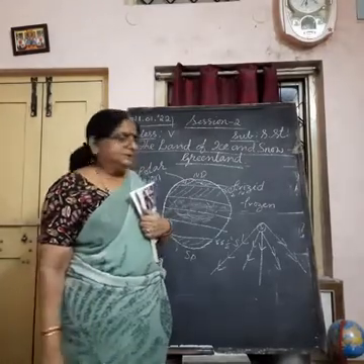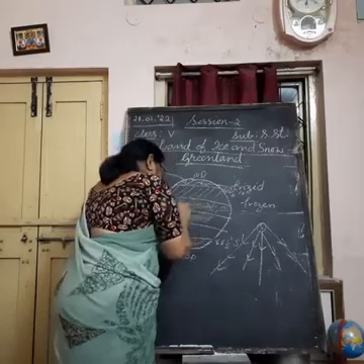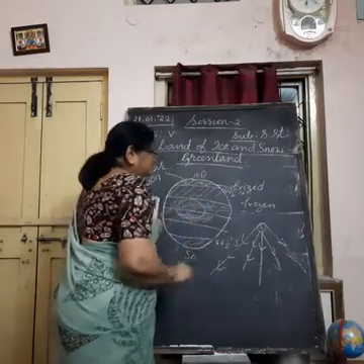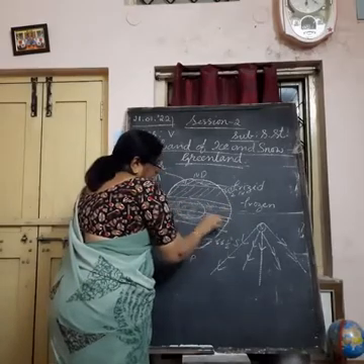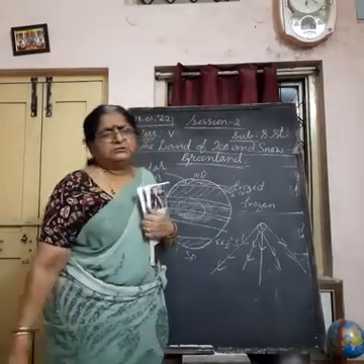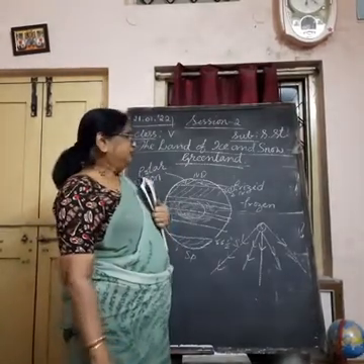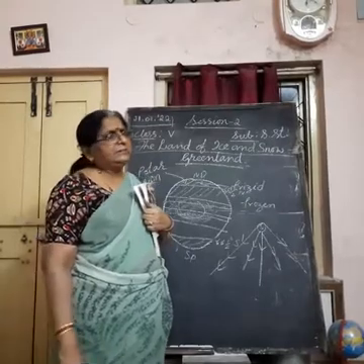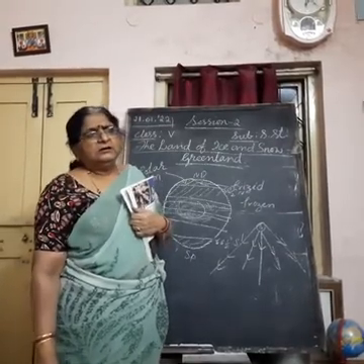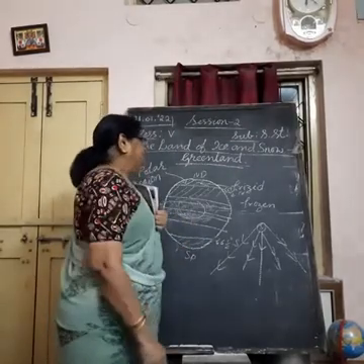So what happens, when the sun's rays fall vertically, they cover a very short distance here, say up to 10-degree latitudes from the equator. So their distance is less. So what happens? It carries more temperature. Heat will be more here.